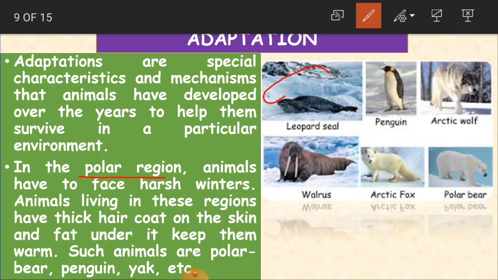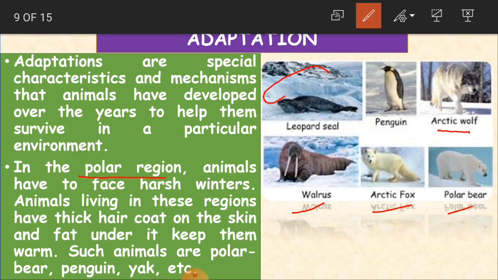These type of animals live here, like leopard seal, penguin, Arctic wolf, walrus, Arctic fox, polar bear. Arctic region is nothing but polar region which is towards the south of our planet.